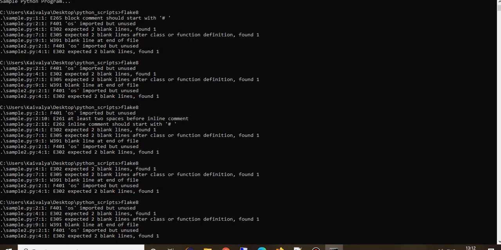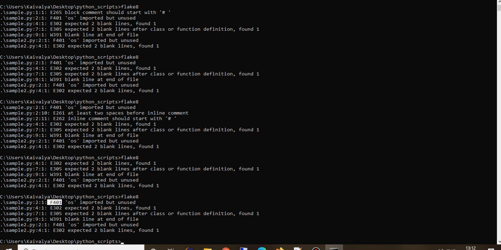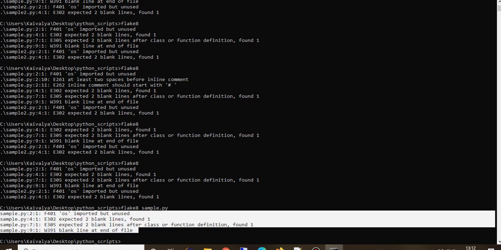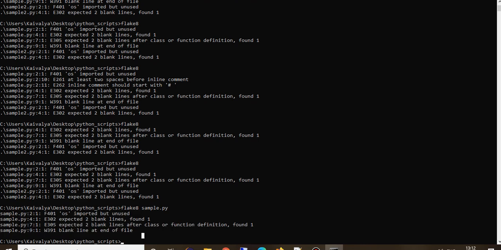So again, if I run flake8 it will show up with this error. Okay, this was one thing, if you want to exclude something. There is one more thing. If you don't want to run the quality check for sample2.py and only want to check sample.py, inside this directory you can mention flake8 sample.py. It will only show the errors of sample.py, not sample2.py, even though that is part of this directory. So this is how you can specifically mention the directory or file that you want to check.